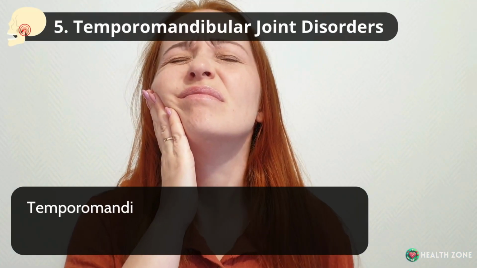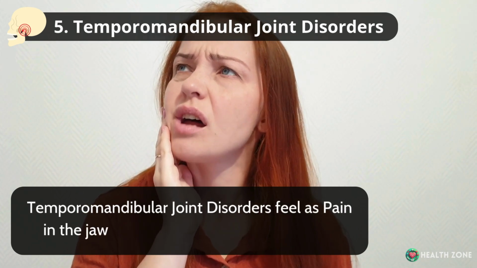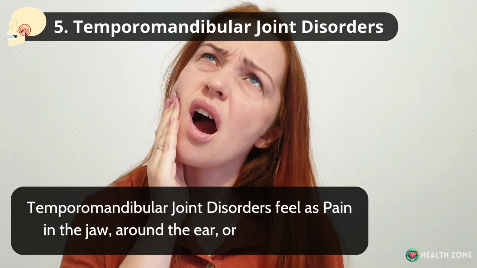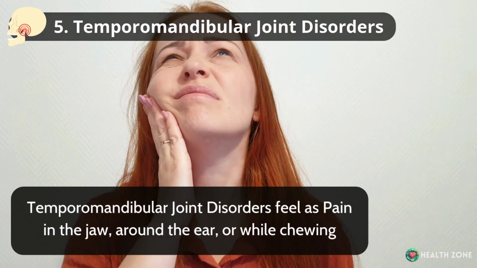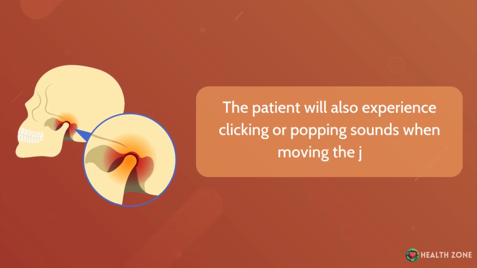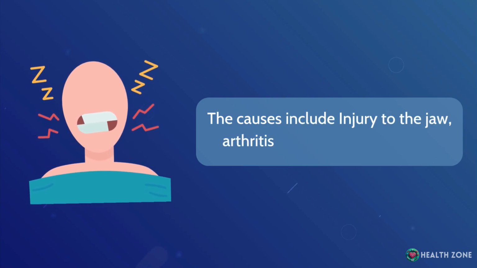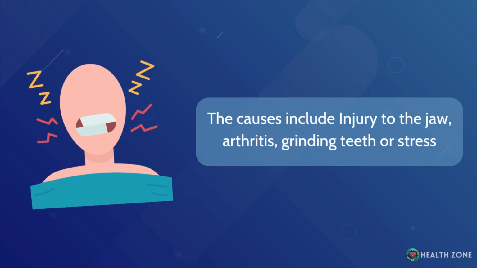Number 5. Temporomandibular joint disorders. Temporomandibular joint disorders feel as pain in the jaw, around the ear, or while chewing. The patient will also experience clicking or popping sounds when moving the jaw. The causes include injury to the jaw, arthritis, grinding teeth, or stress.